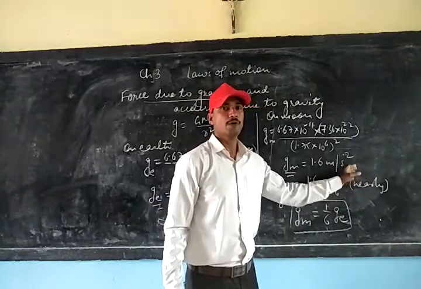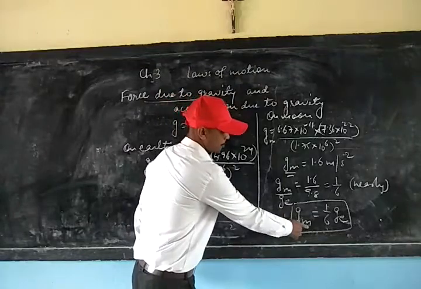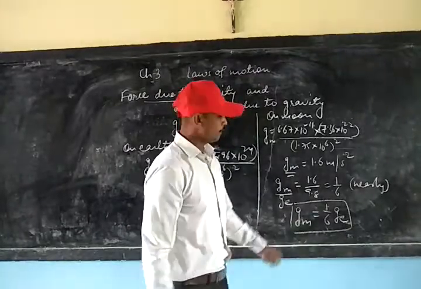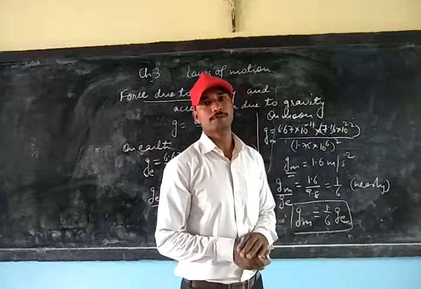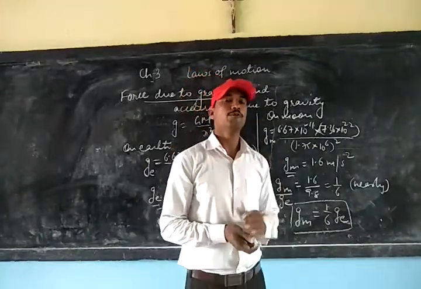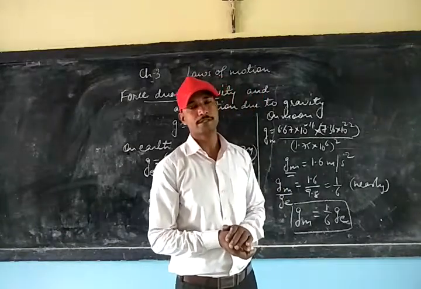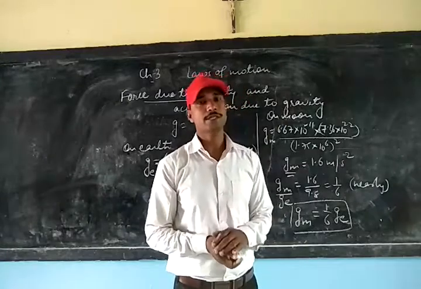So approximately 1/6 is coming, which means acceleration due to gravity on the moon is 1/6 the acceleration due to gravity on the earth. And it is because of this reason that the weight of a body decreases by 1/6 when that body is taken on the moon.